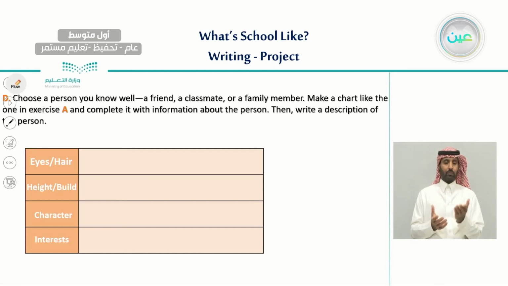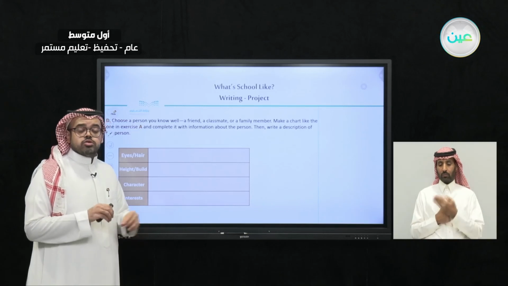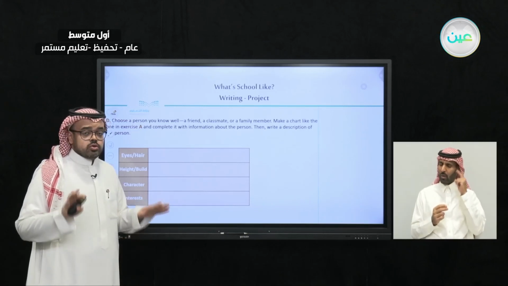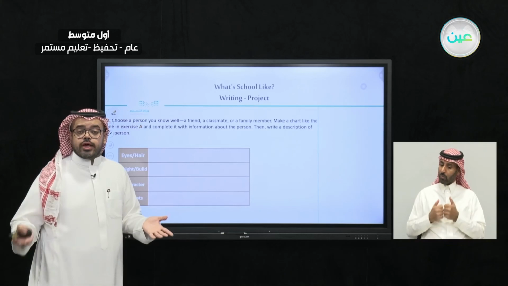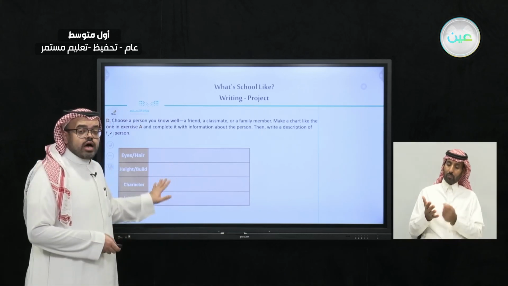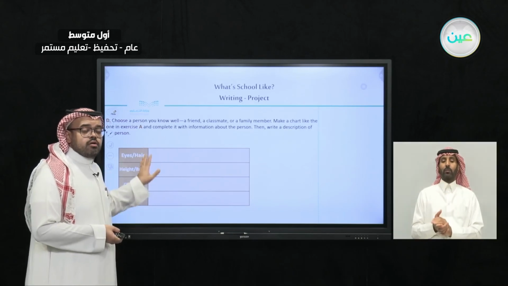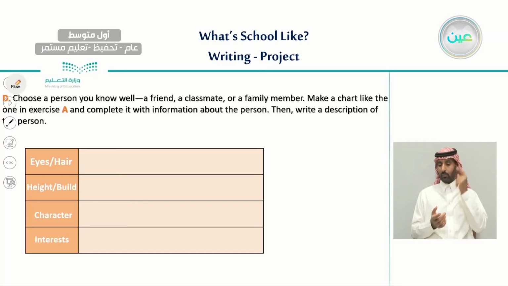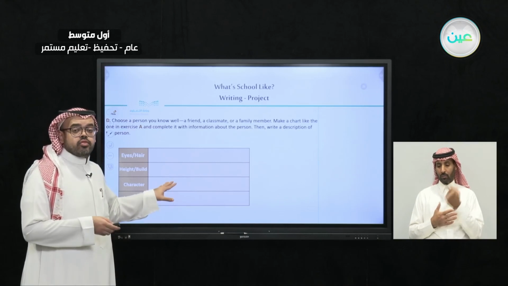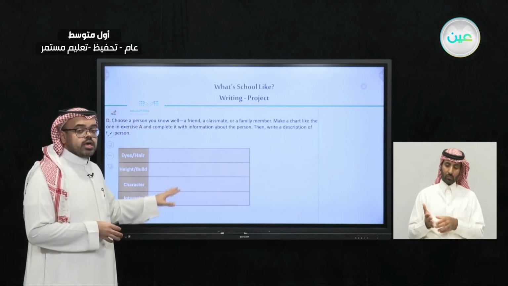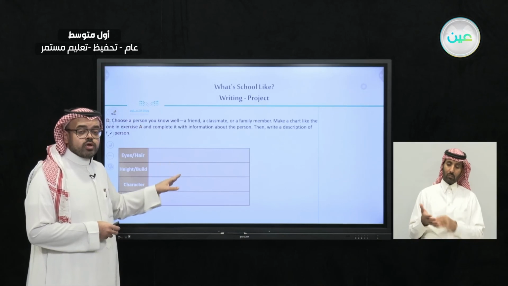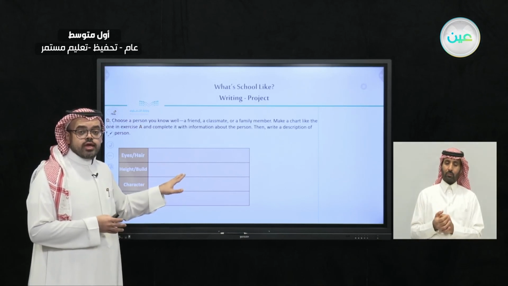So here what we need to do is similar to what we have done in exercise A. Just think of anyone that you know, a family member or a classmate or a friend, and write about him, write the description. His hair, his eyes, the color of them, and also his height, his build, and also his character and his interest. Write about those things and put them in a table similar to exercise A.